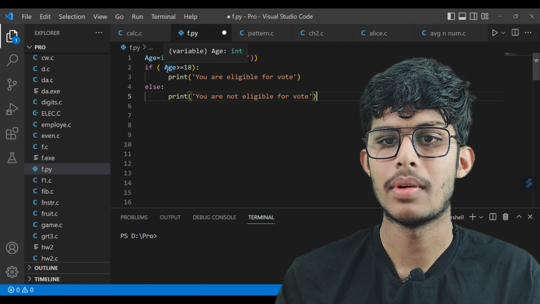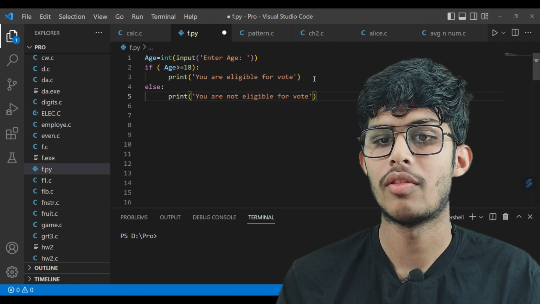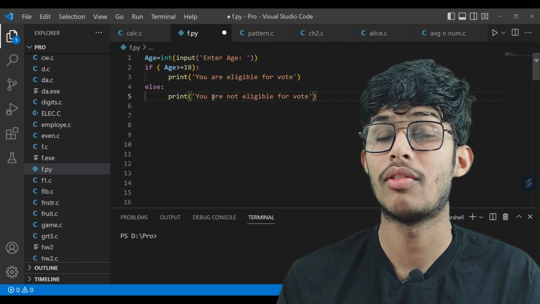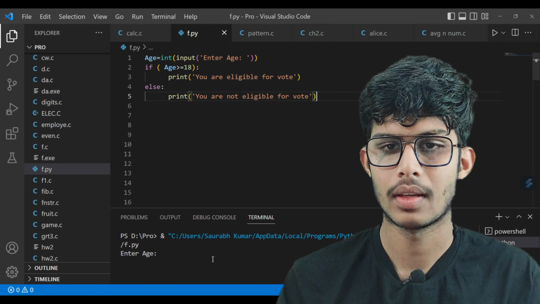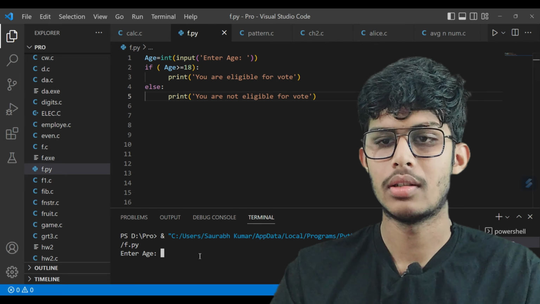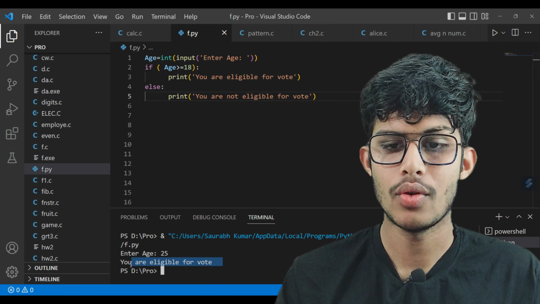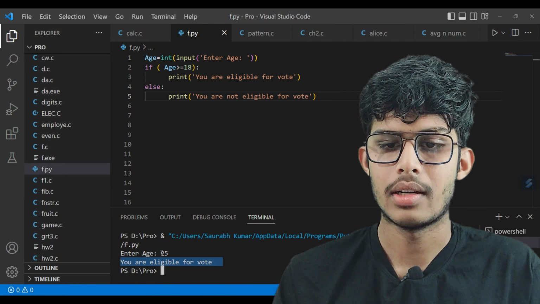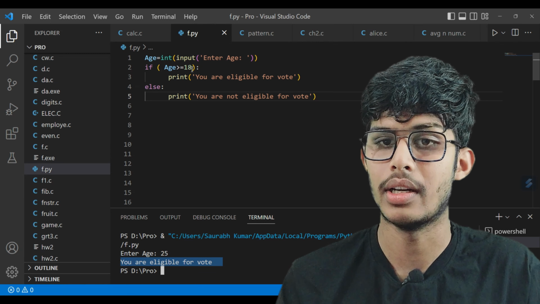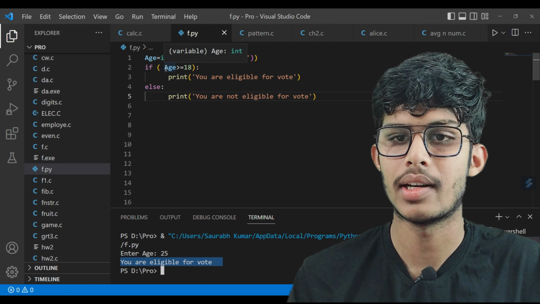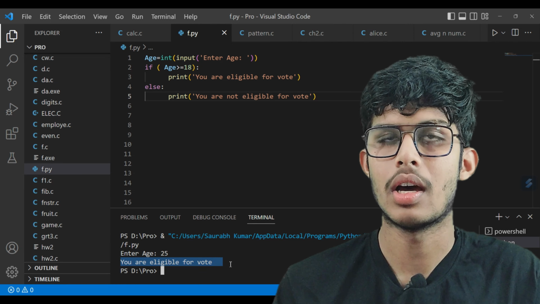After that there is an if statement in which there is a condition age is greater than or equal to 18. Then we have to print you are eligible for vote, else we have to print you are not eligible for vote. Now let's execute this code and see what output we will get. So I am going to enter here 25. Now the output is you are eligible for vote. It means that the age comes here and checks the condition whether 25 is greater than or equal to 18 or not. Yes, 25 is greater than 18, so we print here you are eligible for vote. So we got this output.